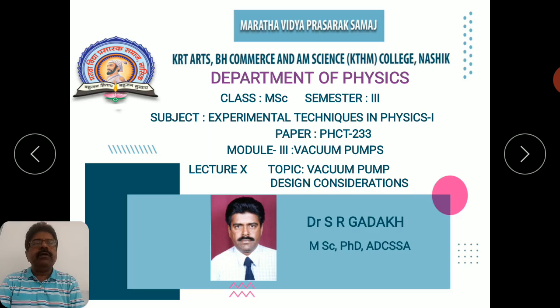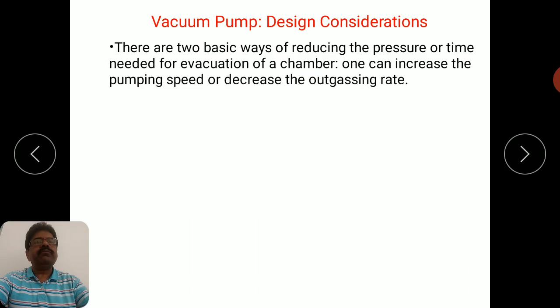So there are different parameters one must take care of while designing the vacuum pump system. But in this video, I shall restrict myself to some important theoretical aspects one must consider while designing the vacuum pump. So some of these parameters I shall discuss in this particular video.